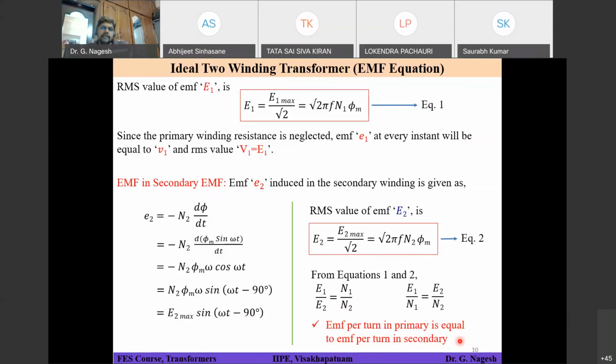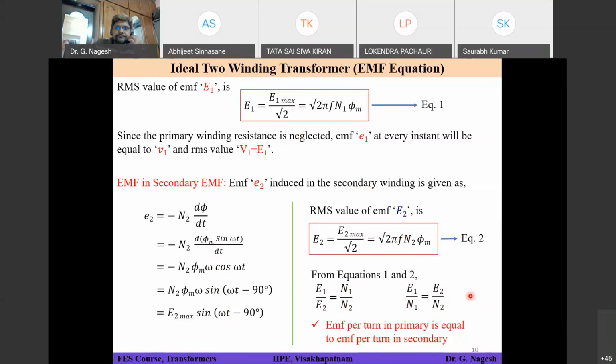If you see the RMS expressions for E1 and E2, only N1 and N2 are different, the remaining things remain the same. So E1 by E2 is equal to N1 by N2, or the EMF per turn in the primary is equal to the EMF per turn in the secondary winding.